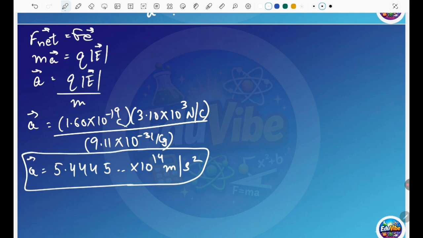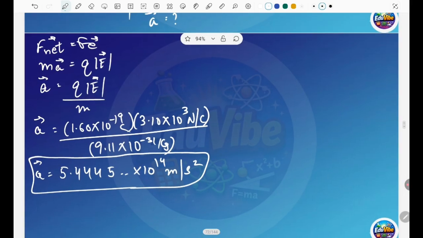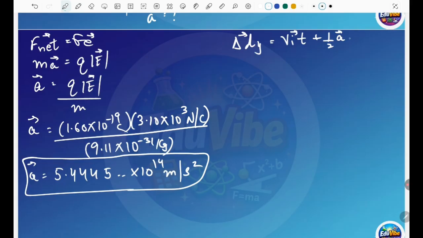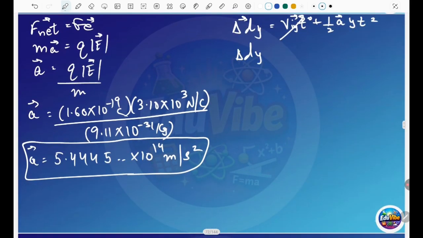And why do we find the acceleration? Because we have to find the time. For the time you have one formula, which is delta dy is equal to vi t plus half ay t squared. Here vi is 0, so the initial velocity is always 0, and dy is equal to half ay t squared. We have to find t.